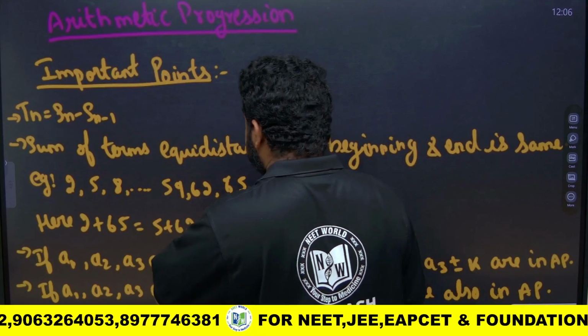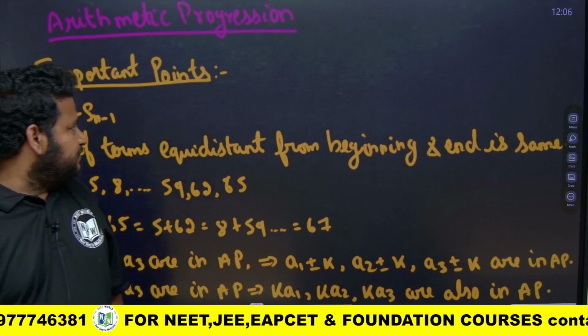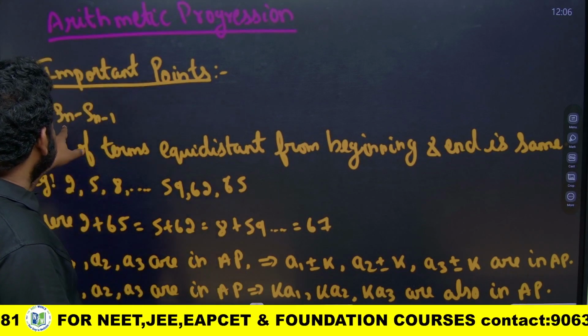Now, some important points. When it comes to these important points, you have to be very careful. So, Tn is equal to Sn minus Sn minus 1.